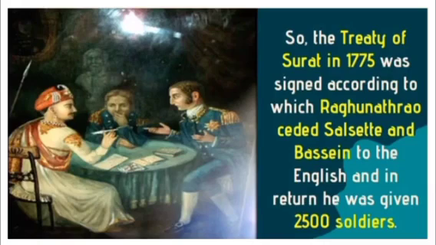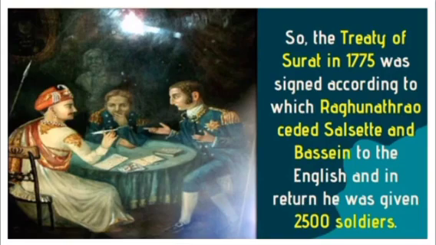So, the Treaty of Surat in 1775 was signed, according to which Raghunath Rao ceded Salsette and Bassein to the English, and in return he was given 2,500 soldiers.